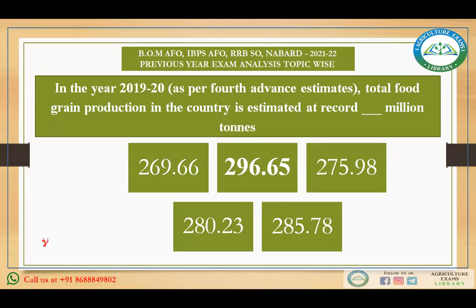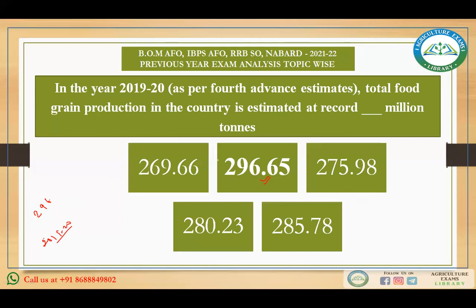According to the 2019-20 fourth advance estimate, the food grain production will be 296.65 million ton.